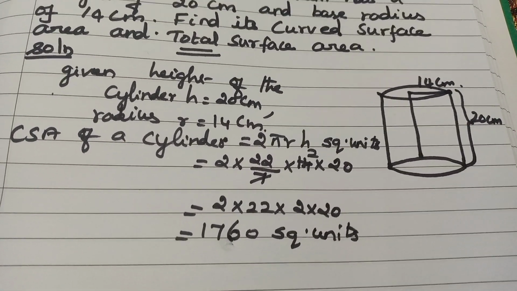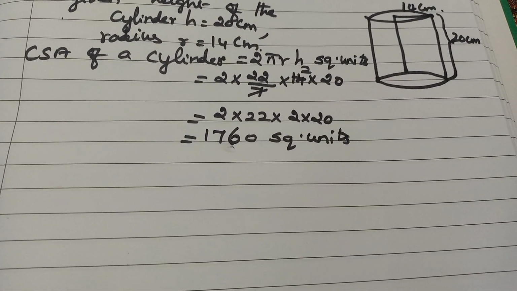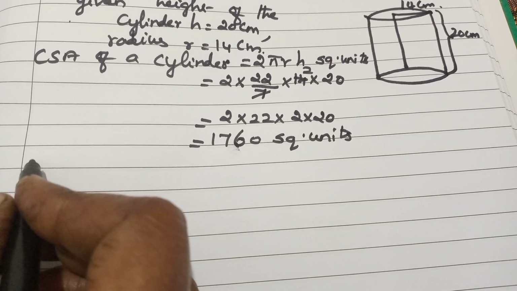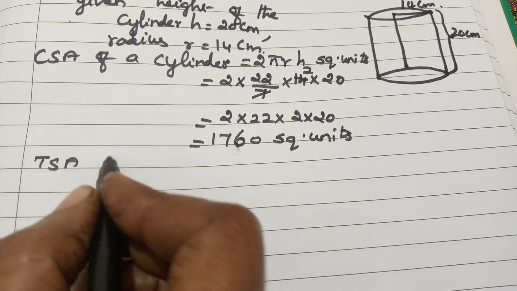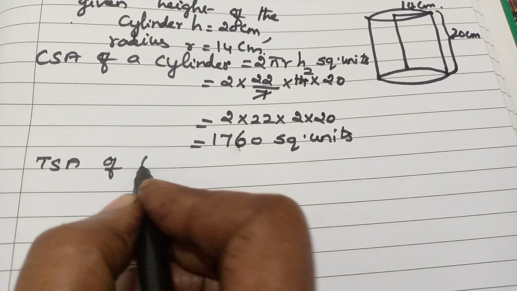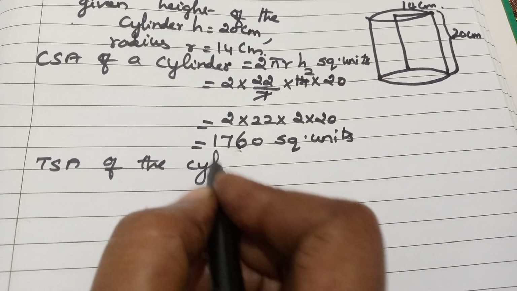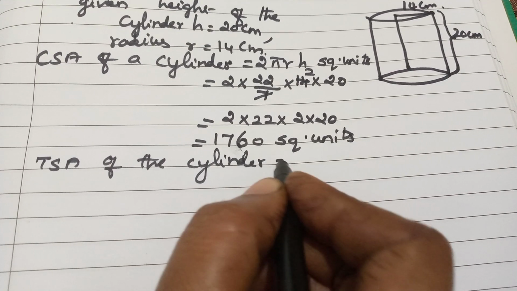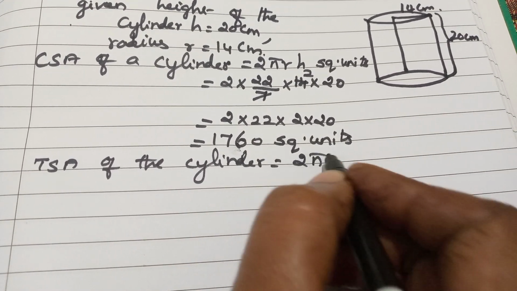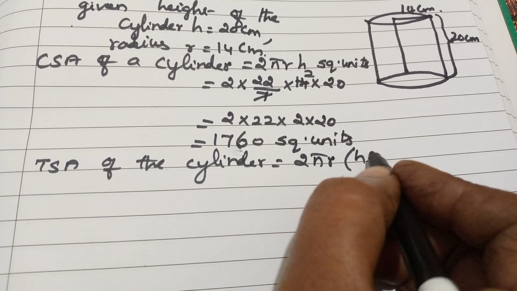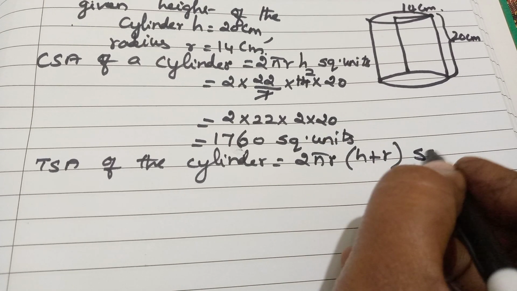Next let us find out the TSA of the cylinder. Okay, so formula let us write. TSA of the cylinder equal to 2 pi r into (h plus r) square units.